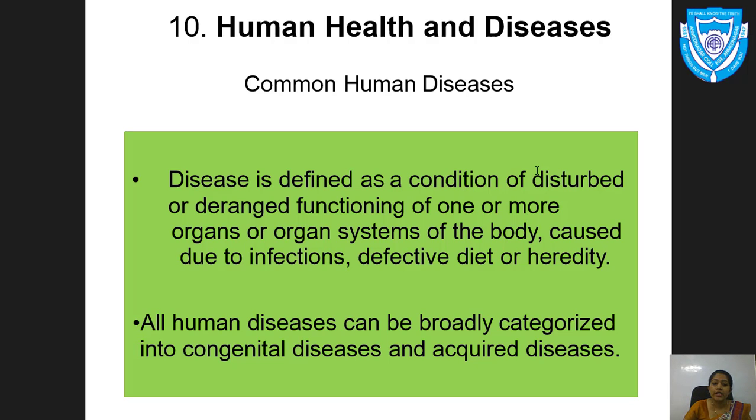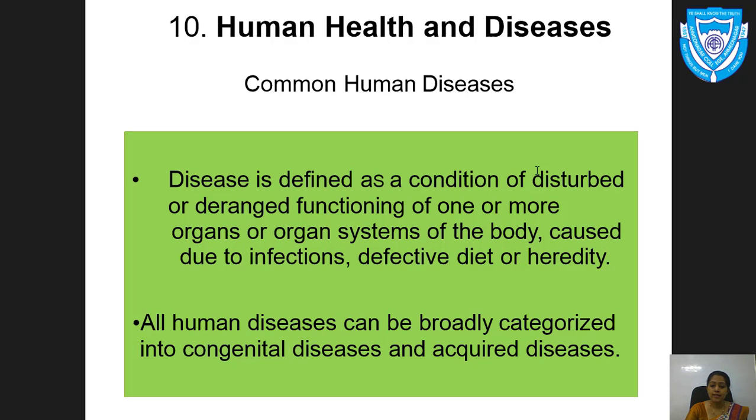Let us start with the definition of disease. Disease is defined as a condition of disturbed or deranged functioning of one or more organs or organ systems of a body, caused due to infection, defective diet or heredity. I repeat, caused due to infection, defective diet or heredity.